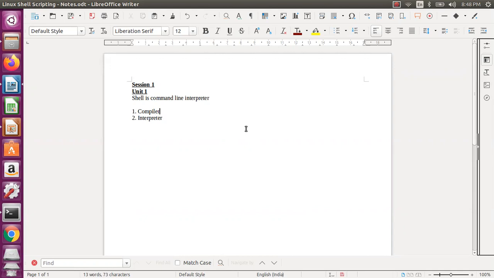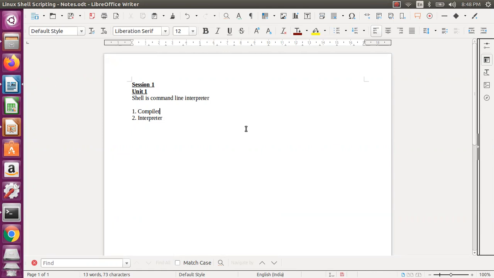If you have a program like C, C++ or Java, you use the compiler. But for Python, Perl, Bash and TCL, it will use an interpreter. So the interpreter and compiler are not related in the same way.